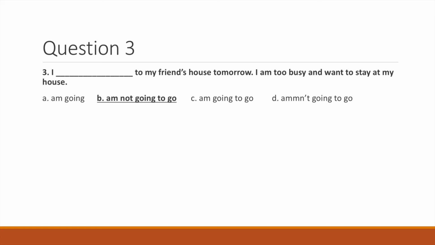Question 3. I blank to my friend's house tomorrow. I'm too busy and want to stay at my house. Again, we have some clues. Too busy and want to stay at my house. This tells me I need the negative. We have the subject I, so the be verb am. B, am not going to go is the correct answer.